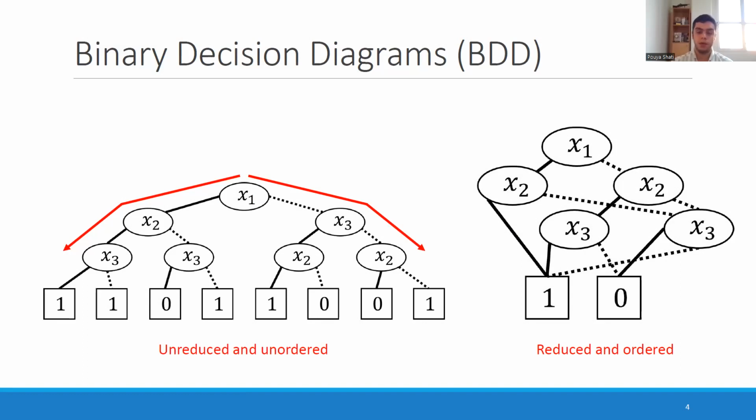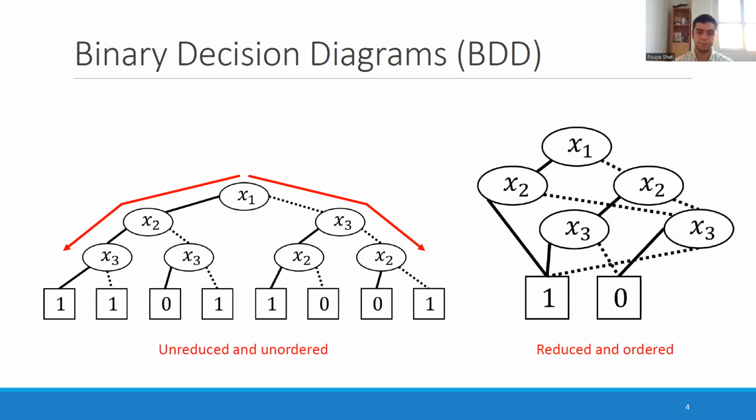In addition to being ordered, a BDD can be reduced, which means that we have eliminated all of the redundant decision nodes, and we have merged all of the equivalent decision nodes. And this is always unique. So if you have a BDD that is ordered and reduced, independent of how you did the reduction, you'll always get one thing. So for this particular example, we see the one that is the unique form of the reduced BDD that we are discussing.